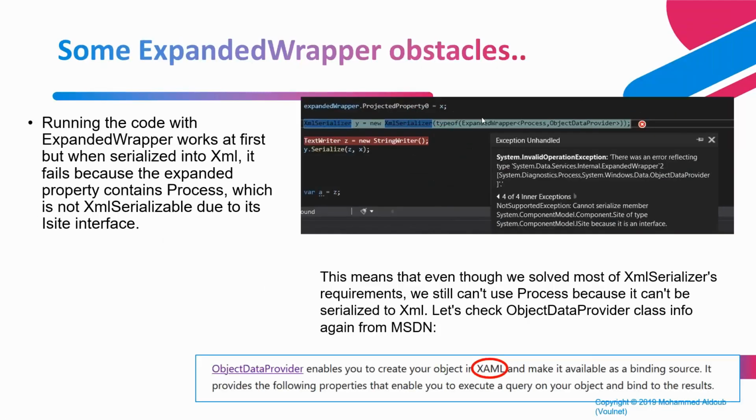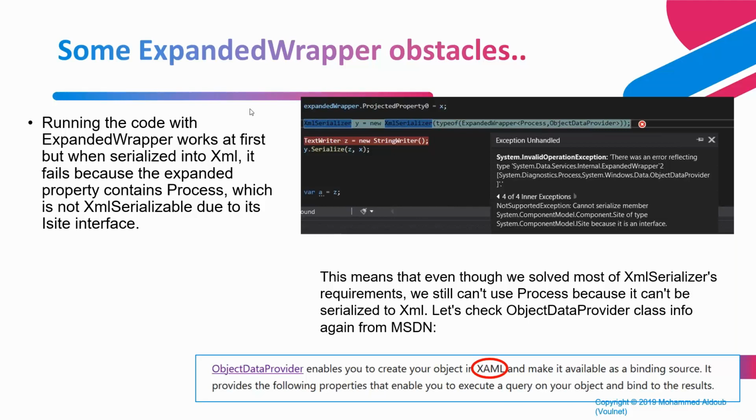If we run this, however, we will see something really interesting. The XML Serializer now understands and sees all of these classes, but then it says, I cannot serialize a process because it contains an interface. So we violated the second condition, that the XML Serializer must only serialize objects that do not have an interface, and System.Diagnostics.Process contains an interface.